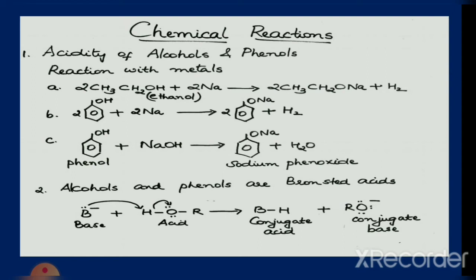Another point is that alcohols and phenols act as Bronsted acids. Bronsted acid is a proton donor. Therefore, when an alcohol ROH reacts with a base B, the alcohol acts as Bronsted acid. That is, it acts as a proton donor. It donates the OH proton to the base, as a result of which the base changes to BH and alcohol ROH changes to RO-, that is alkoxide ion.